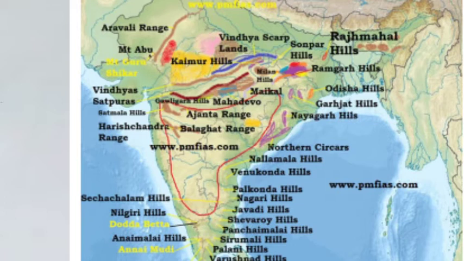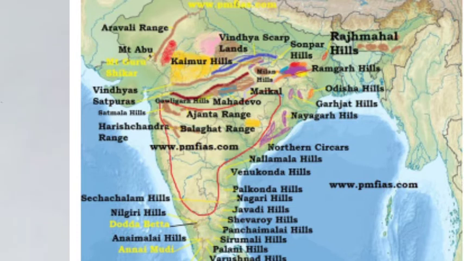In the north there are the Aravalli Hills, the Rajmahal Hills, the Vindhya Range and the Satpura Range.